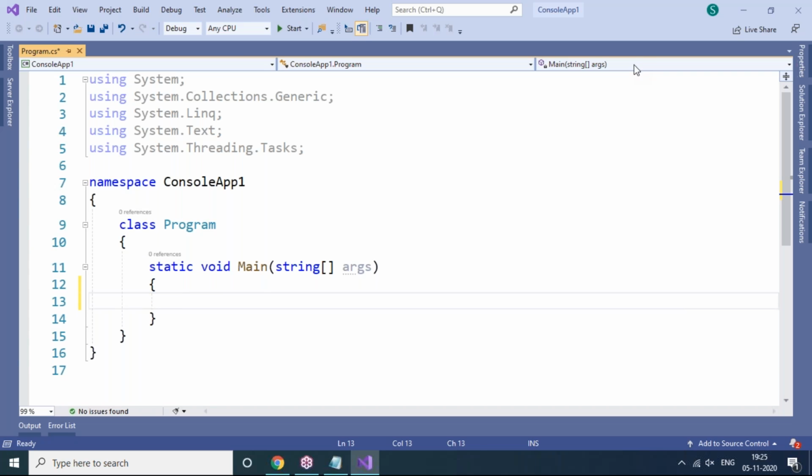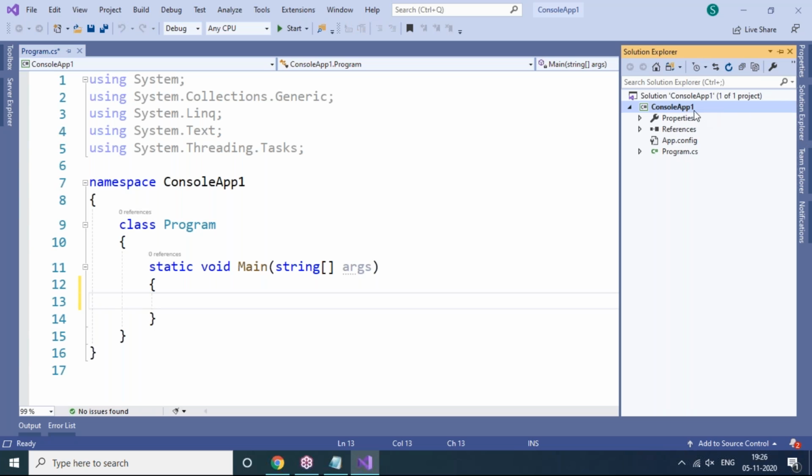But before going to write the code, you can see on the right hand side there are some dockable windows available. These are important windows. First and foremost, we should go to Solution Explorer. As soon as we click on Solution Explorer, you can see your project name is ConsoleApp1. Under your project, we have a class called Program.cs. CS is nothing but the C# extension, because we have chosen the C# language for developing the code. That's why it is showing cs.